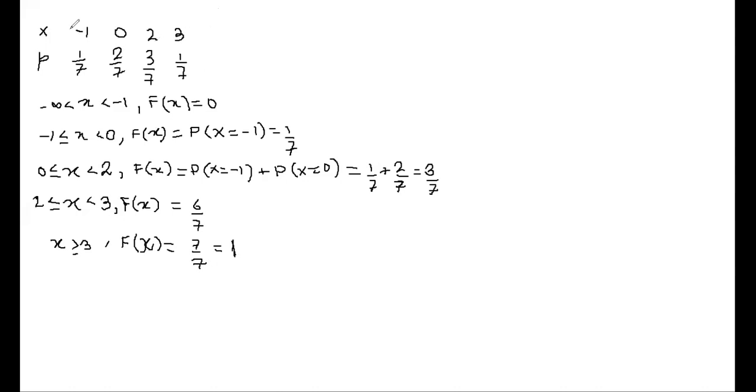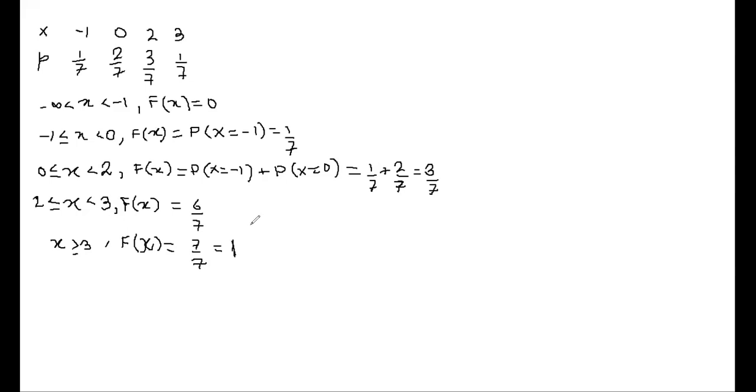Yes, the random variable is taking some isolated values. So this is the case of a discrete random variable.